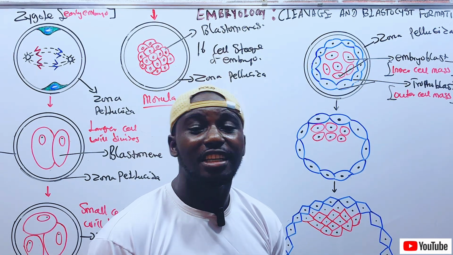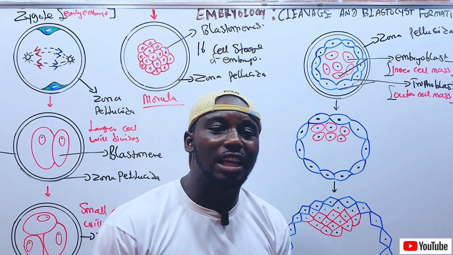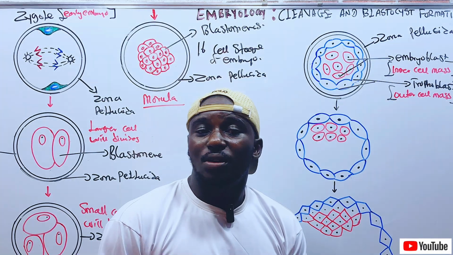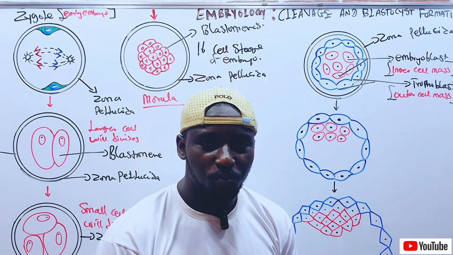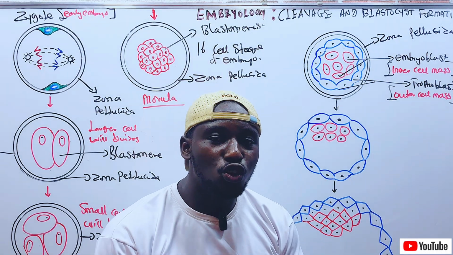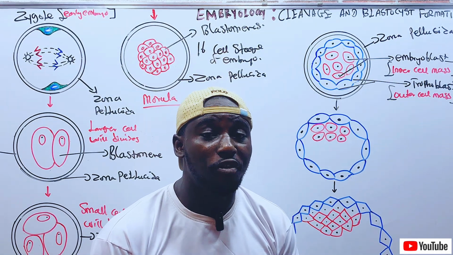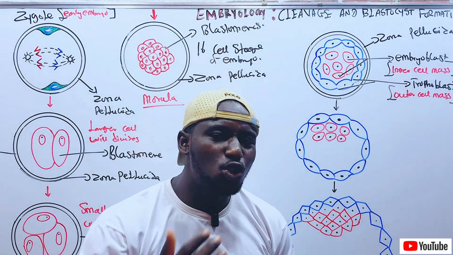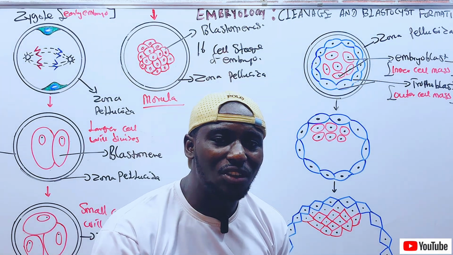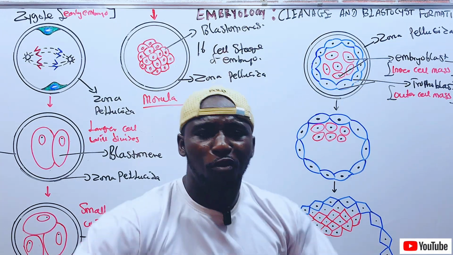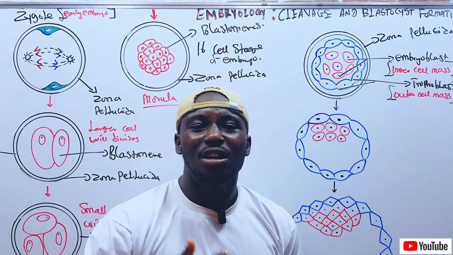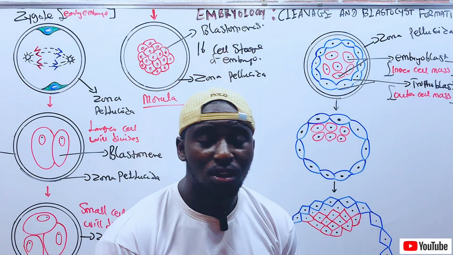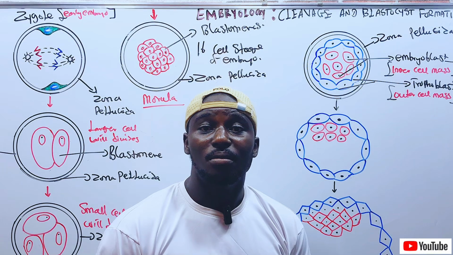Gradually, the intercellular spaces of the morula become confluent and enlarged, thereby forming a single large cavity called the blastocele.